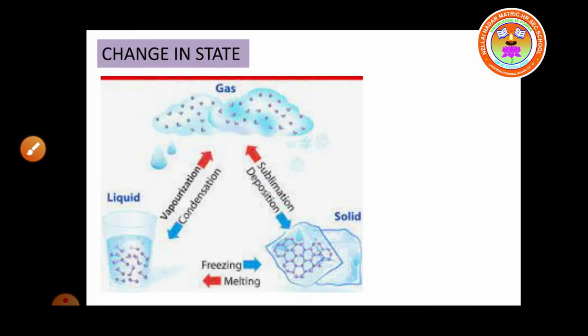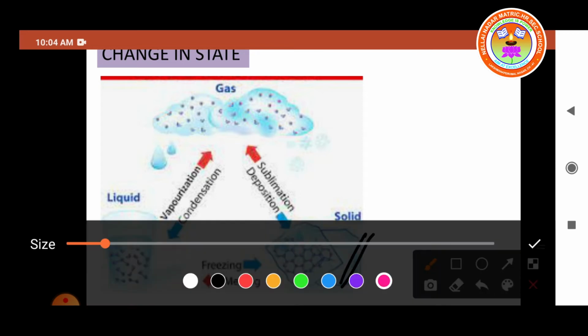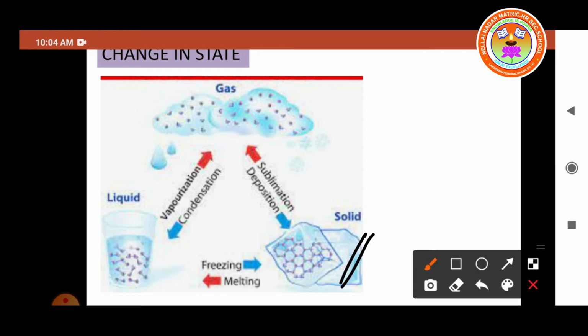So next we have to move on to change in state. Let us consider ice cubes. This is taken as a solid state, isn't it? When you heat the ice cubes, they become water, isn't it? And water on further heating changes into vapor.